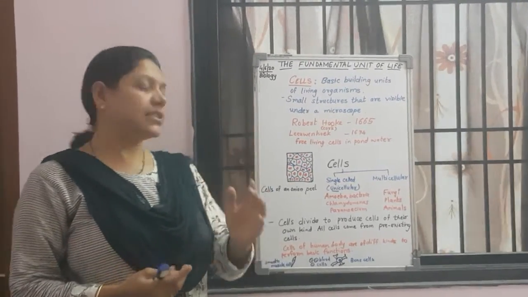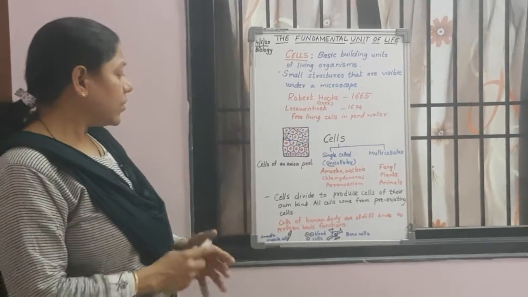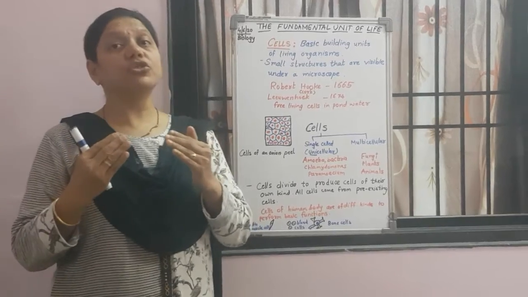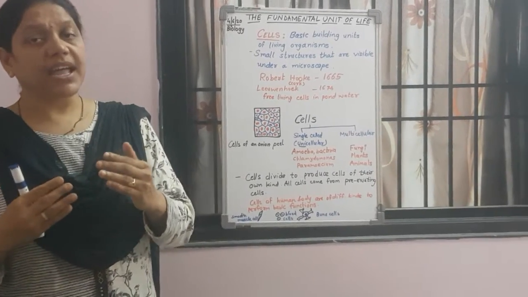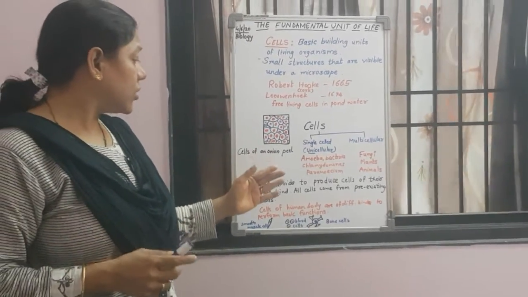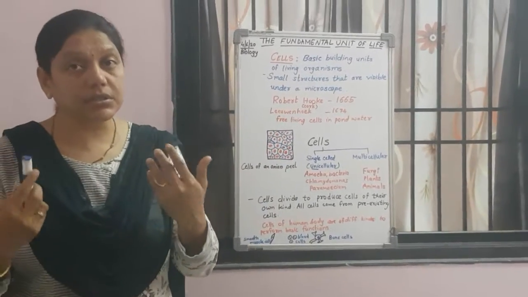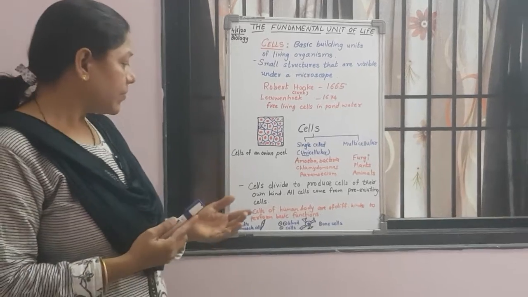Now, when we talk about cells, they work together, they function together, in order to perform basic functions in the human body.